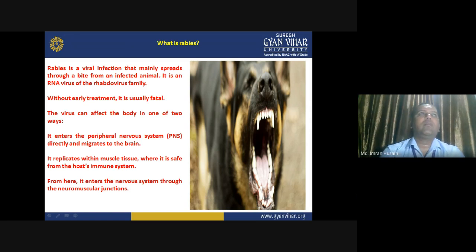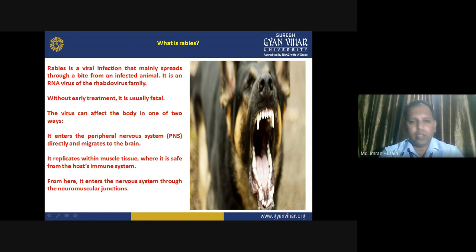So the main property of the rabies virus is that if you have been bitten by an infected animal, that particular virus will move around your body and multiply itself.